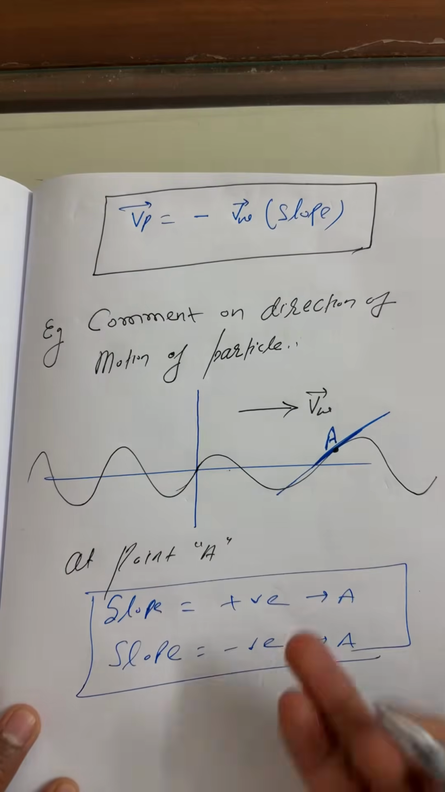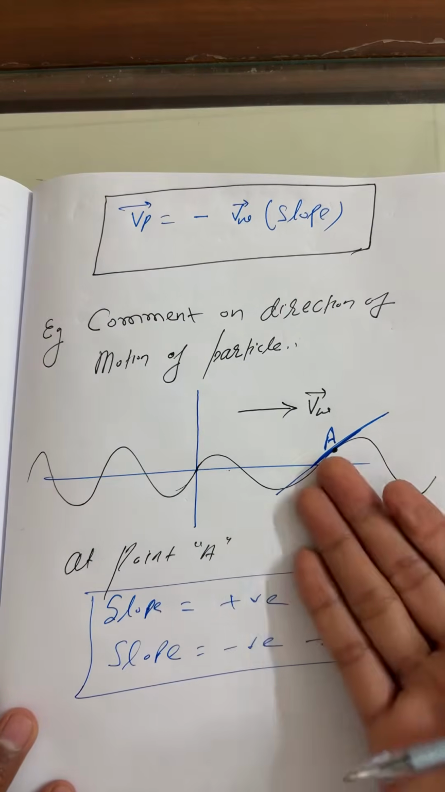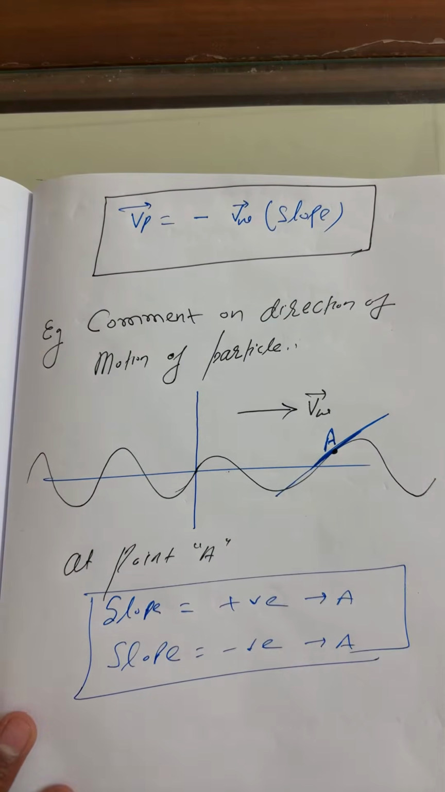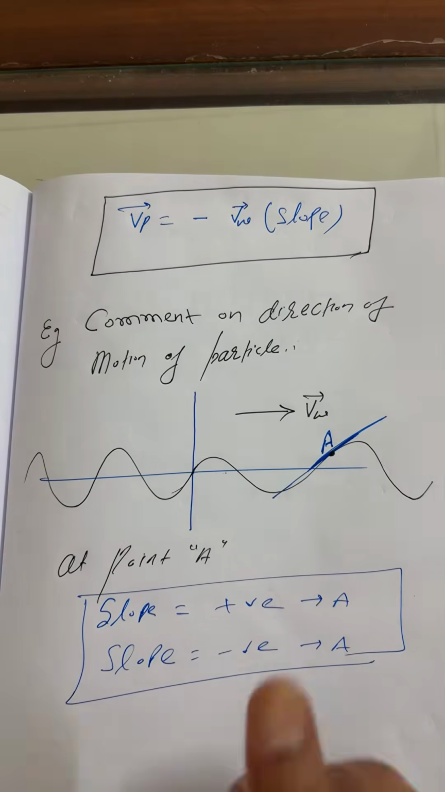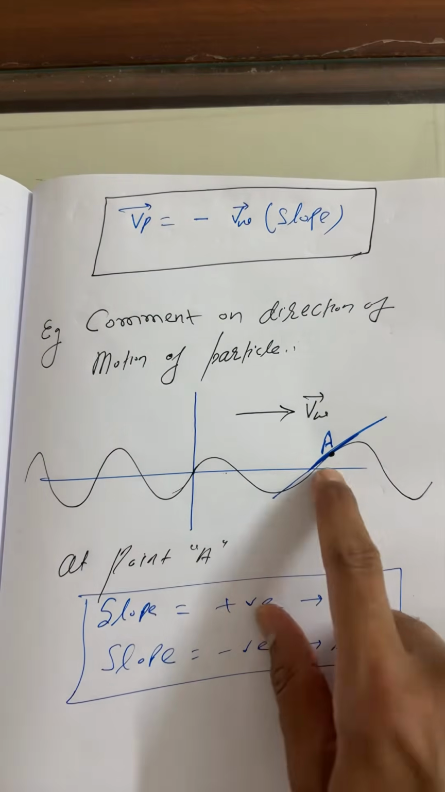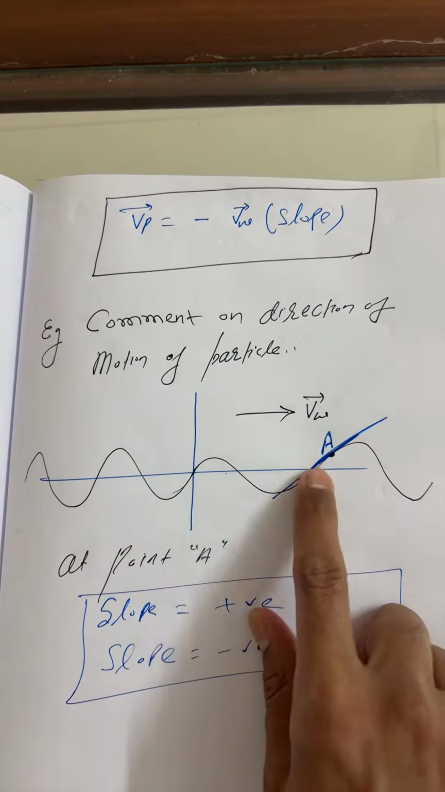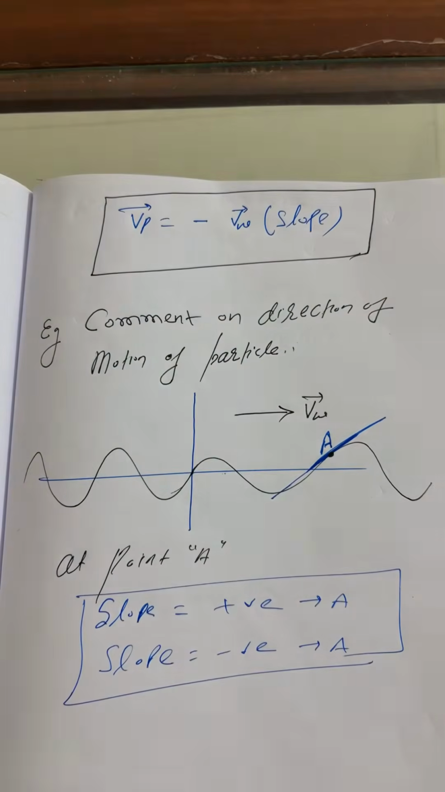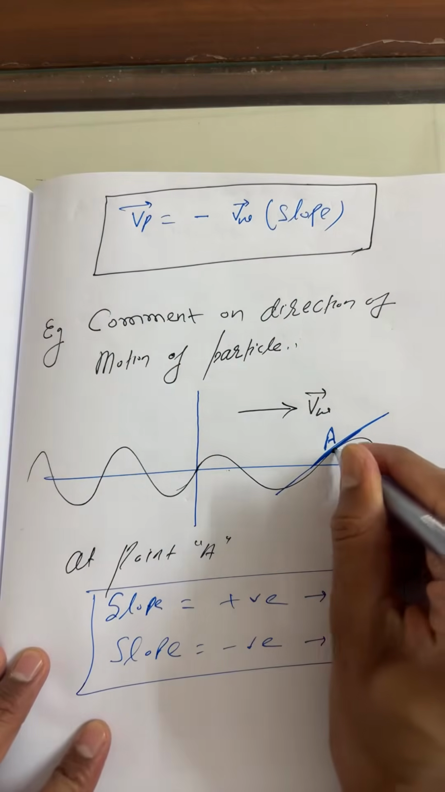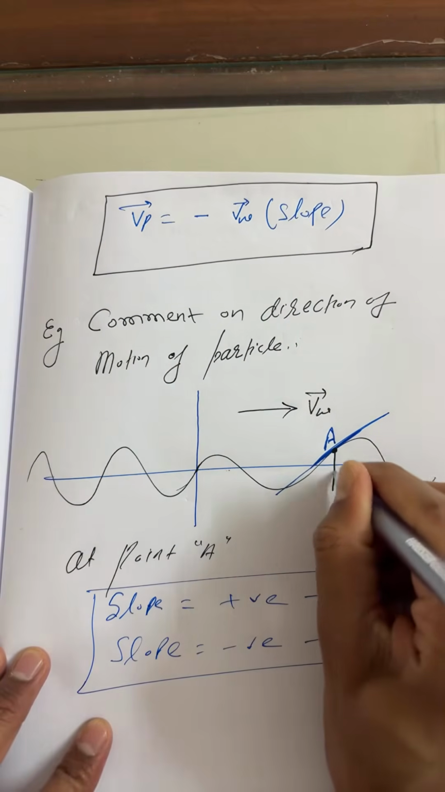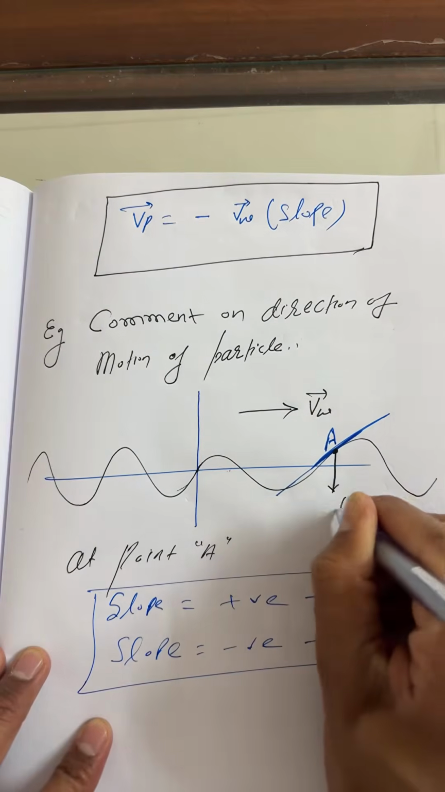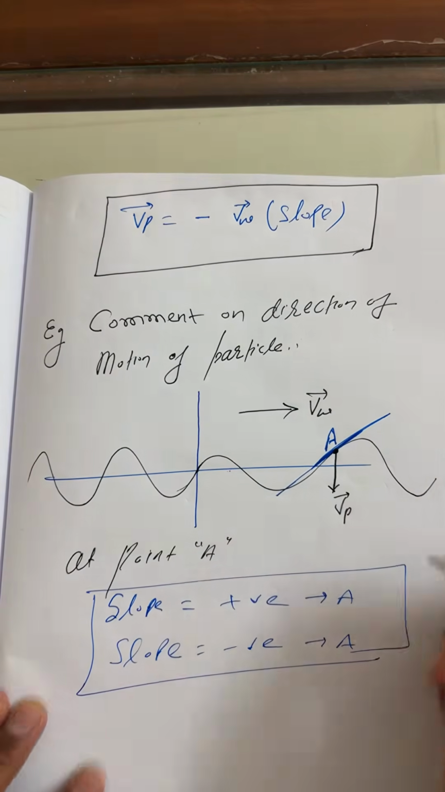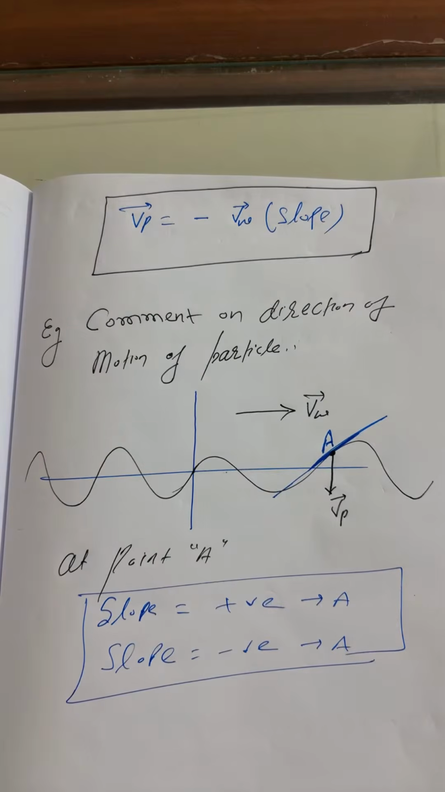Okay, correct answer here, because the slope is less than 90 degrees. So you can see the slope is positive here. So what is the direction of velocity of the particle here? It's in the downward direction. The velocity of the particle motion is in the downward direction here. Very good. So this is the answer of this question.